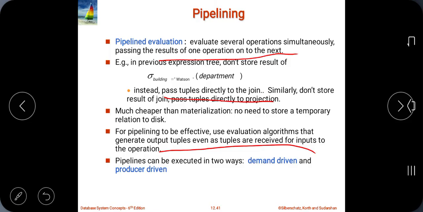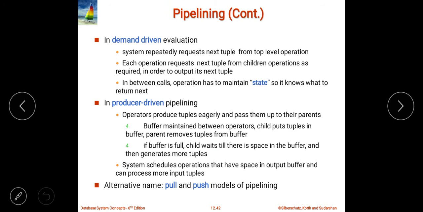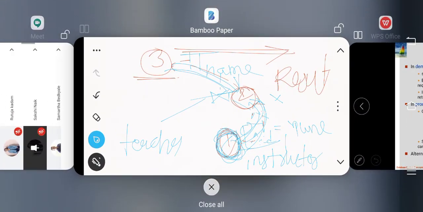Then there are two ways to execute the pipelining. The first one is demand driven pipeline and producer driven pipeline. What do you mean by demand driven and what do you mean by producer driven? The demand driven pipelining is nothing but the system makes repeated requests for the tuples. What do you mean by demand driven? The system makes the repeated requests for the tuples from the top of the request, right? From the top, they make the continuous.